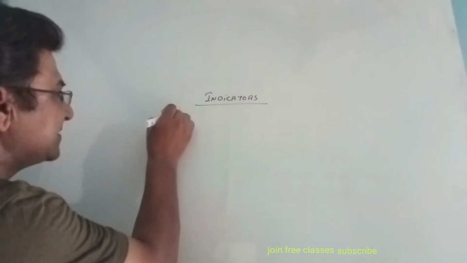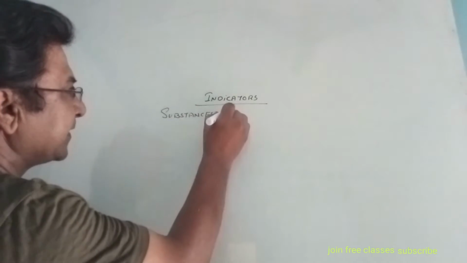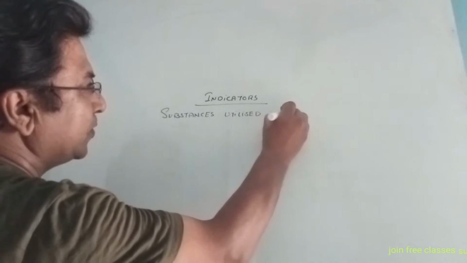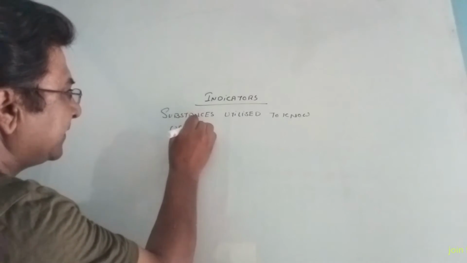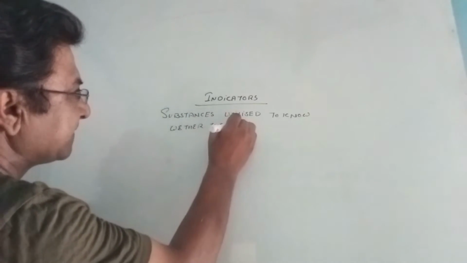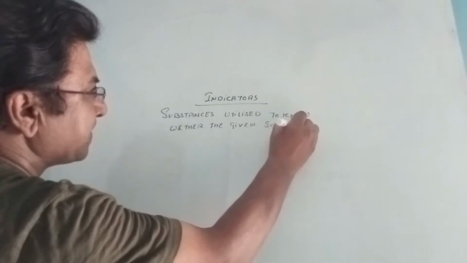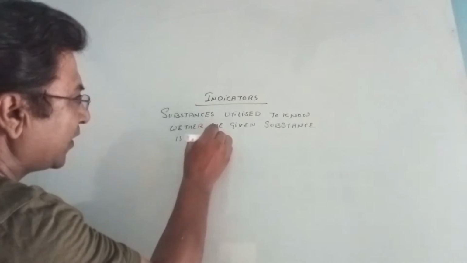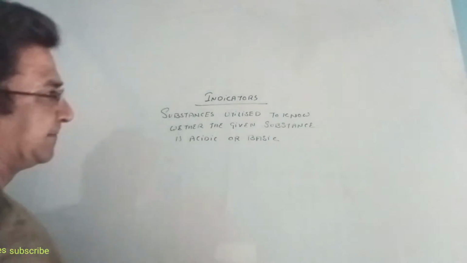The substances utilized to know whether the given substance is acidic or basic.